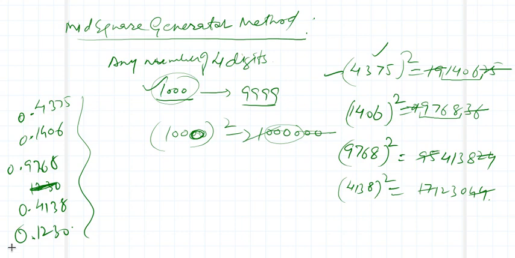So these numbers so generated are known as random numbers. This is one method to develop, or to generate, random numbers. So this is all about this one method, and this is a very interesting method.